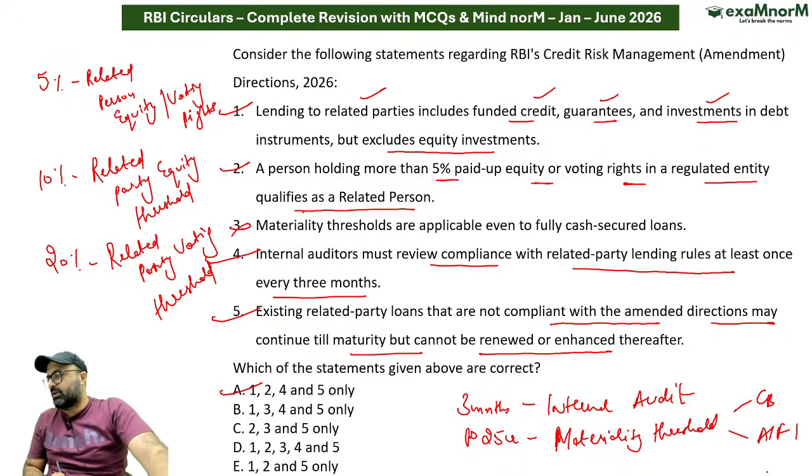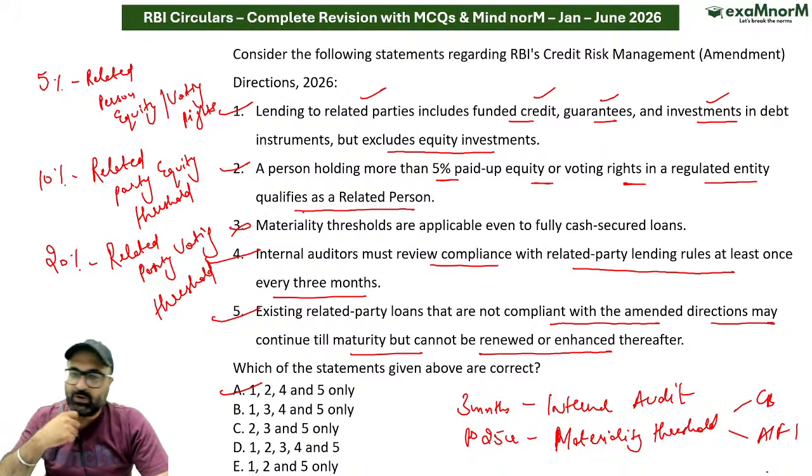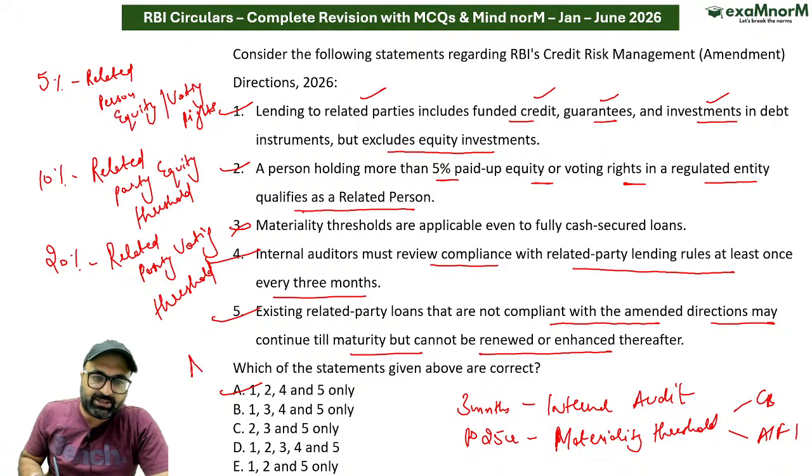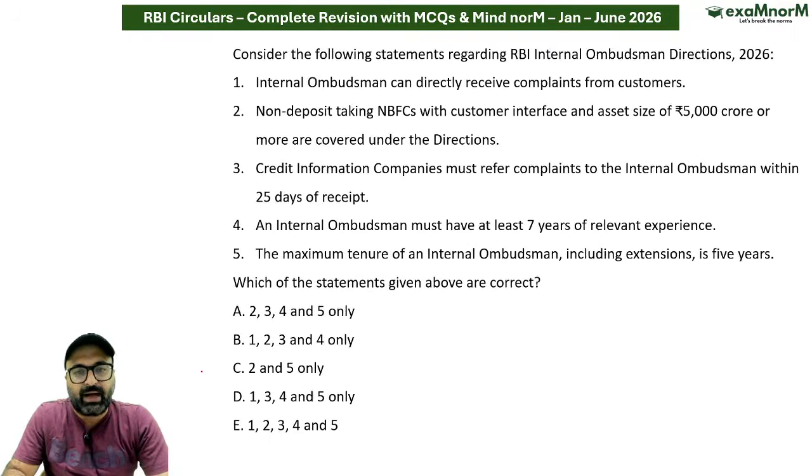ठीक है जी, क्लियर हो गई ये बात? I hope it is clear. Okay. तो आंसर क्या होगा इस क्वेश्चन का? So the answer to this particular question is A option. So mark the correct answer.